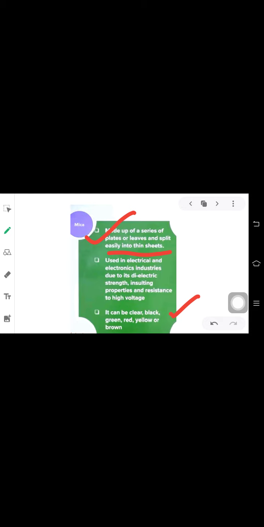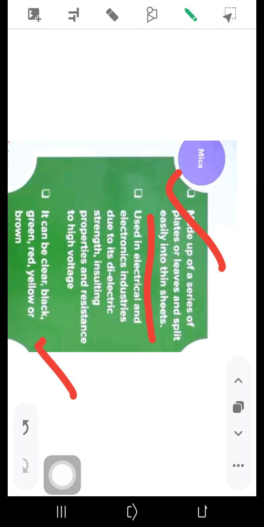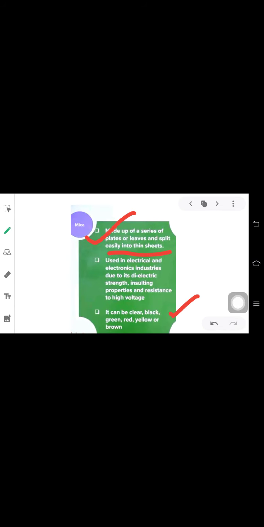other than mica. The other question, for 3 marks, can be: name the non-metallic mineral which can split into thin sheets, that is mica, and mention its uses. So you have to write 1 name of the mineral that can be split into thin sheets, mica, and 2 of its properties and uses.